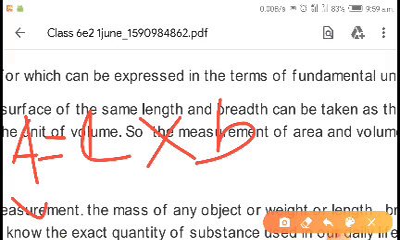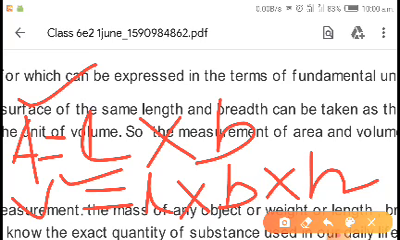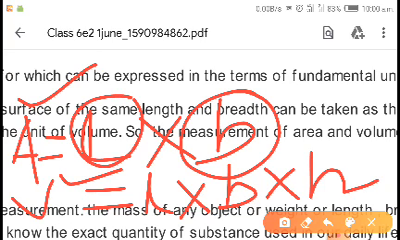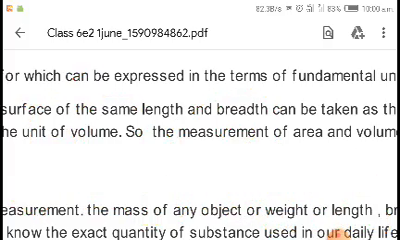Or suppose you want to find the volume of a room, then you require length, breadth and height. I am representing the length by L, breadth by B, and height by H. If you multiply these three quantities, you will get the volume. This area and volume are both derived physical quantities because they take the help of length. L is length and breadth is also length, and in the volume, length, breadth and height each represent a fundamental quantity. You have to multiply those fundamental quantities to know the exact value of that derived physical quantity.